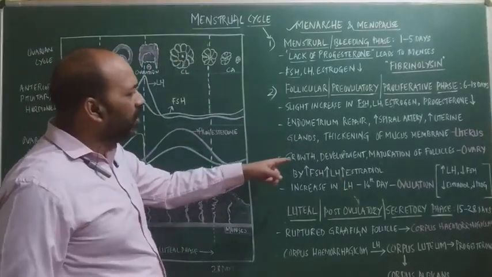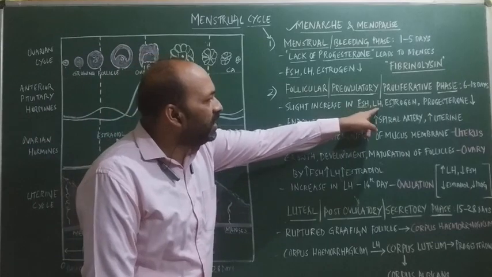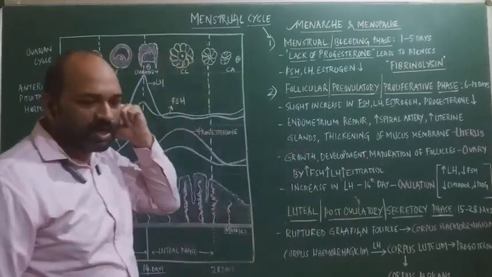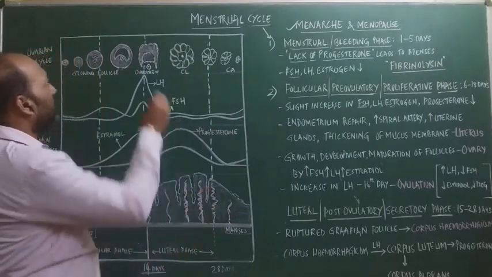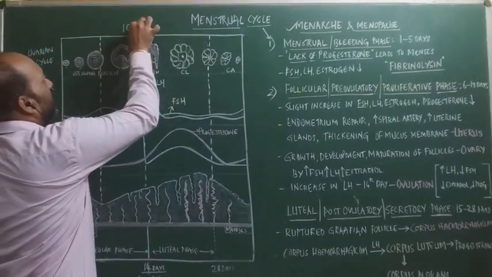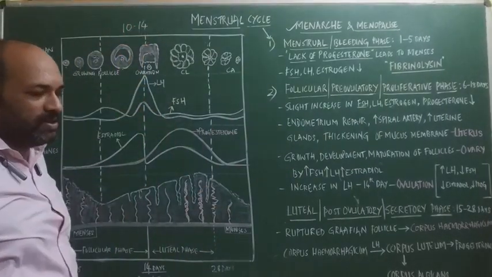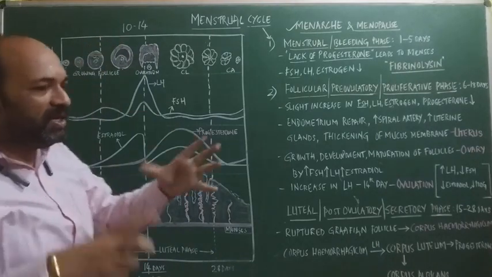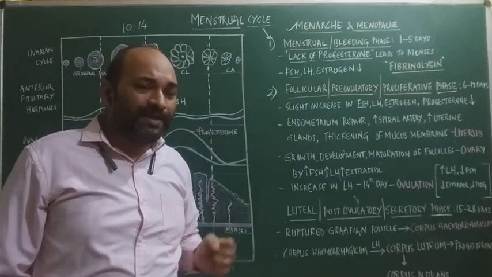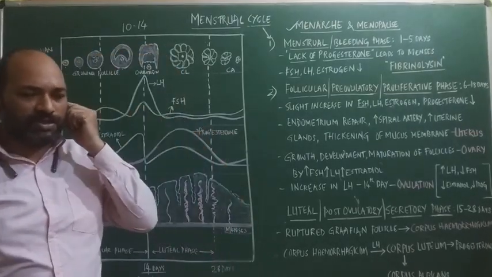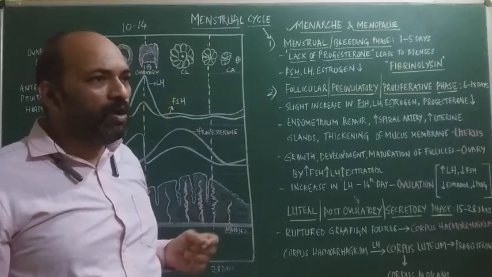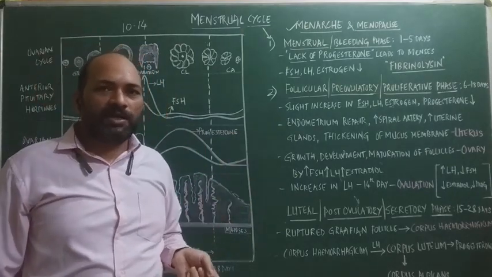In the ovary, under the influence of FSH, LH and estrogen, the growth, development and maturation of follicle starts. Now, around the 10th to 14th day of the menstrual cycle, the follicles are growing in the ovary. So when many follicles are growing, it may result in multiple ovulation. But that does not occur in a normal female. So how are the other follicles regressed?